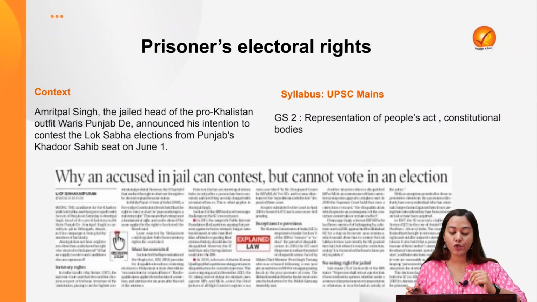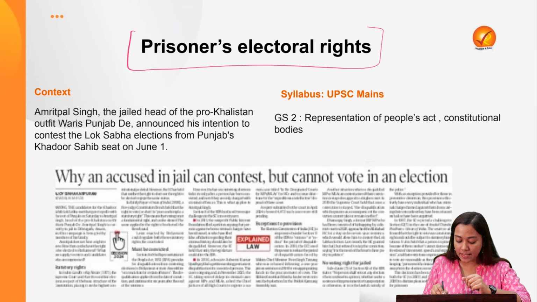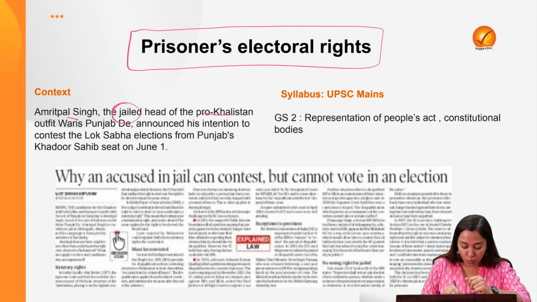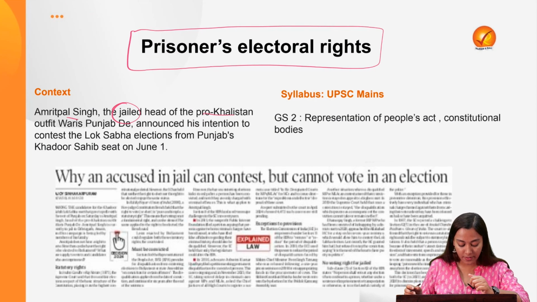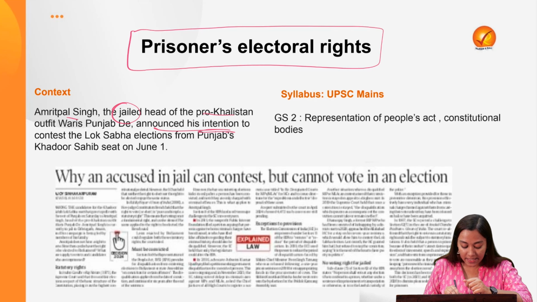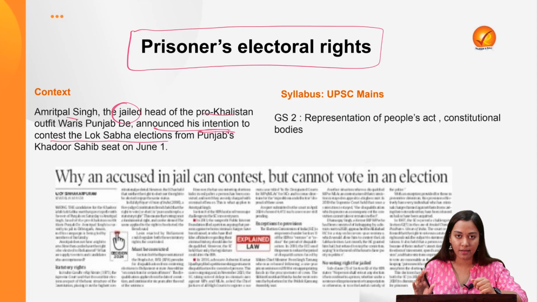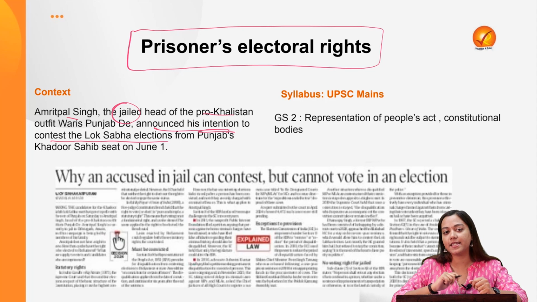Okay, then in the next topic, we will read about a prisoner's electoral right. What recently has happened is that Amritpal Singh, who has been jailed because of his pro-Khalistan activities, has announced his intention to contest the Lok Sabha election from Punjab's constituency. Is it even possible? Well, yes, it is.